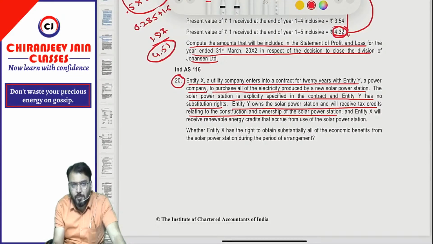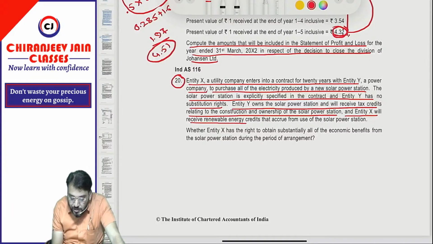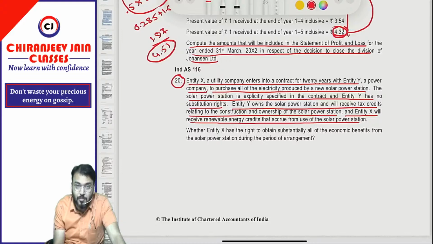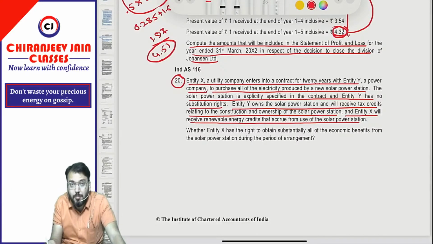A tax credit will be received by the owner only, and as per legality they are the owner, so they will enjoy the tax credit. However, entity X will receive the renewable energy credit that accrues from the use of the solar power station. Any renewable energy credit will be transferred to entity X. So from this we can conclude that all the economic benefit will actually be received by entity X only. Correct? So it means it is under the control of entity X.